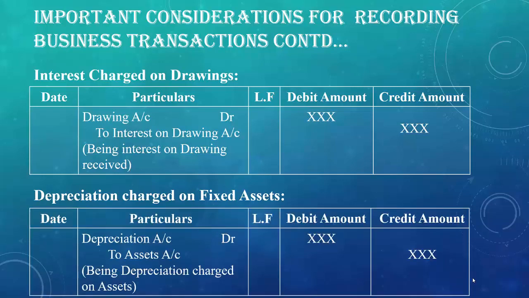Depreciation account debit to assets account, because depreciation is an expense for the business. Depreciation is applied on assets account, and the assets can be of any type, that is plant, machinery, furniture, anything. So the account of asset will be credited, and at the last we have to put the narration that is being depreciation charged on assets.